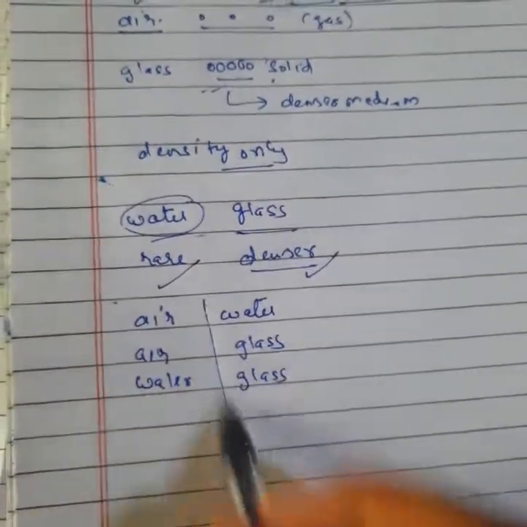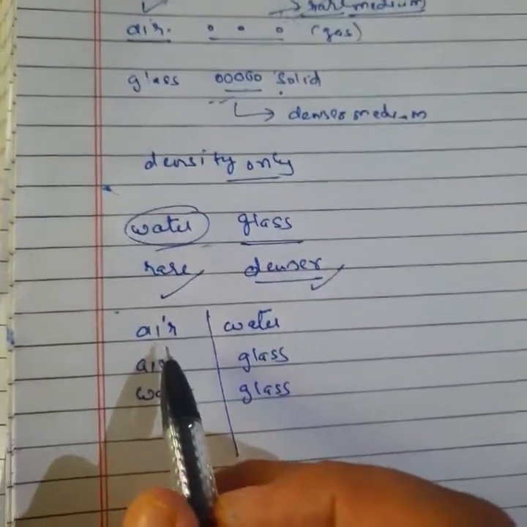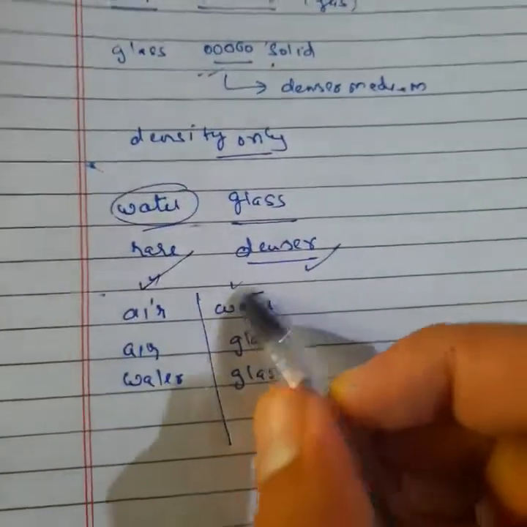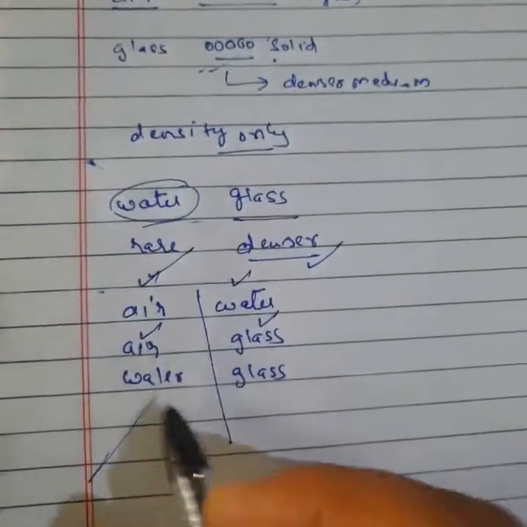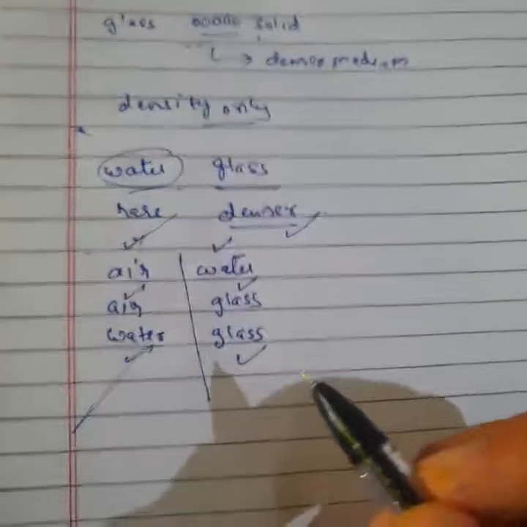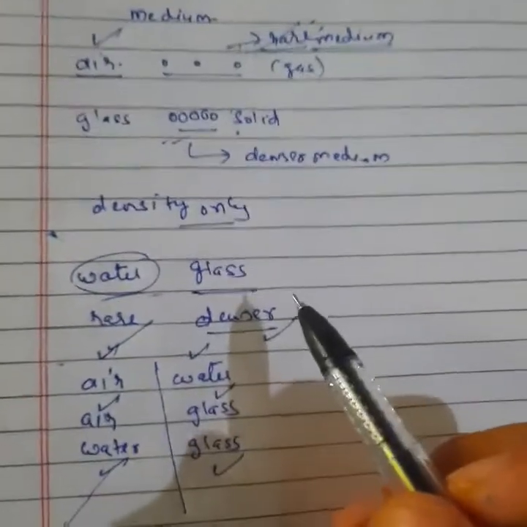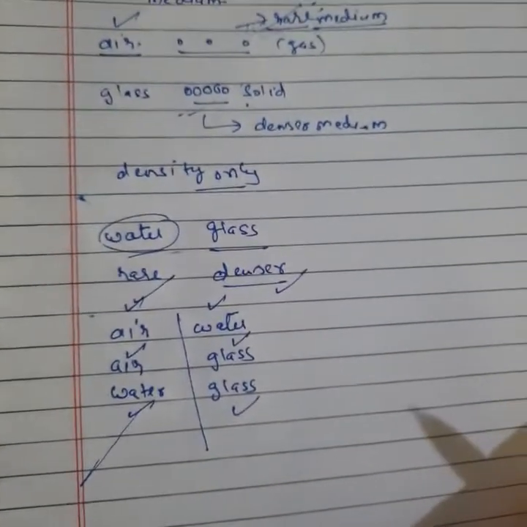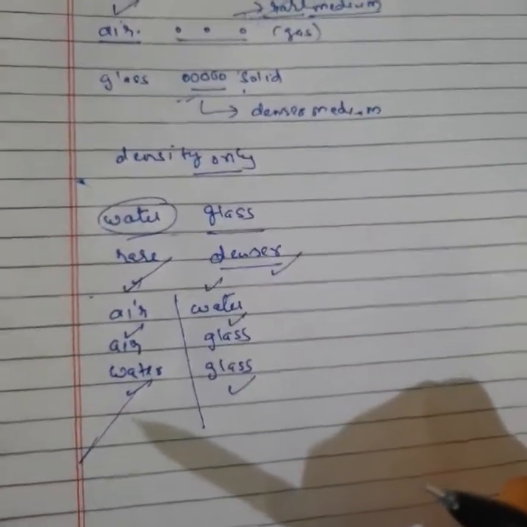You have to see the molecular arrangement. In air, the molecules are far apart, so air is the rare medium and the other is the denser medium. In air and glass, air is rare and glass is denser. In water and glass, water is the rare medium and glass is the denser medium. Say yes or no. This is the basic explanation of denser and rare medium. It depends on the density of the medium: if it has more density, it is the denser medium, and if it has less density, it is the rare medium.